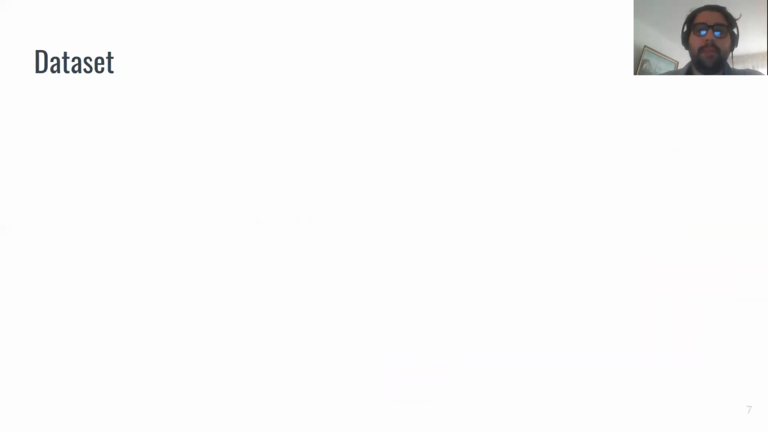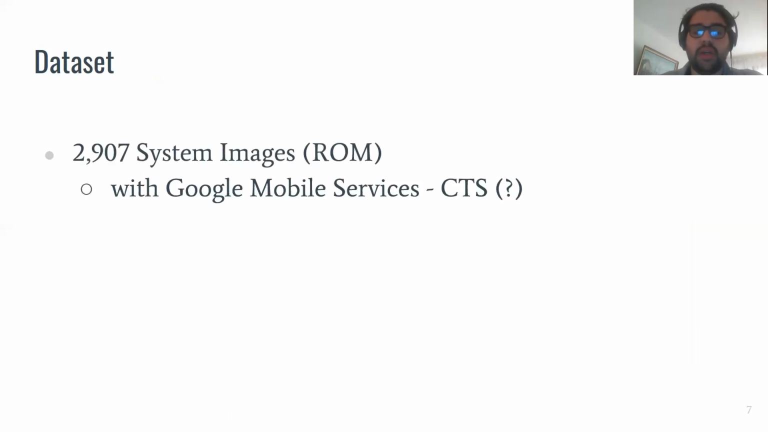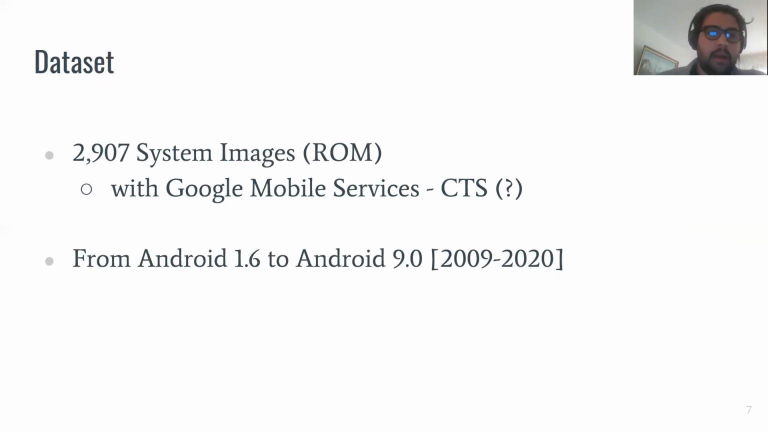We used this pipeline to analyze more than 2,900 different system images, all of which are configured with the Google Mobile Services. So in theory, they should have passed the compatibility test suite. Our dataset dates back to 2009 with the oldest Android version of 1.6, up to Android 9, the latest version that we have dates to 2020. In total, we analyze system images from 42 different vendors.